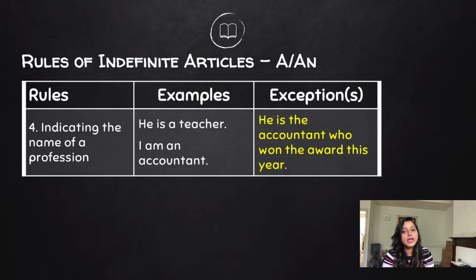But when the context changes, we might want to use a definite article. For example, suppose there is an accountant in an office who has won an award. Now what if I am telling it to somebody who doesn't know this fact? I will say, he is the accountant who won the award last year. Okay, so in this case I am referring to the accountant in a specific way, that this is the particular accountant who won the award last year.